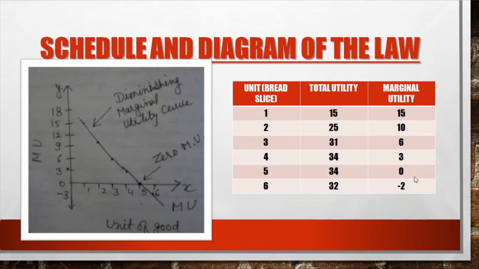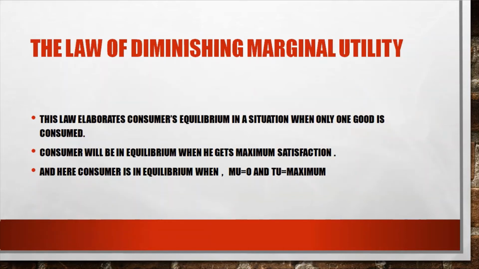On consumption of the fifth bread slice, the marginal utility becomes zero and total utility becomes maximum. So this point is the point of consumer satisfaction, or the point of satiety.